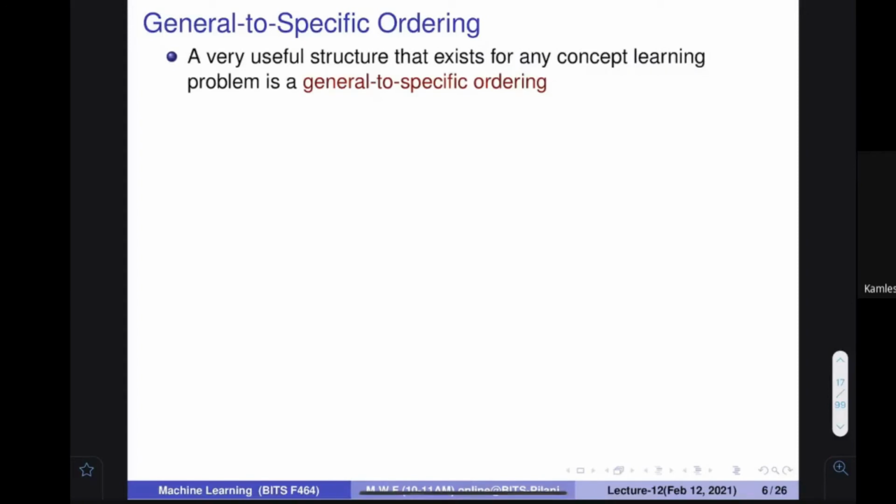Now, in this particular space, you have to find out which particular hypothesis you want to go with. So one way could be that out of so many hypotheses, if you want to find out which one is most suitable, you evaluate all of them one by one, and tell me that this one is the best.